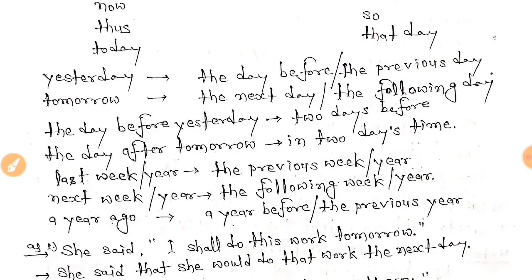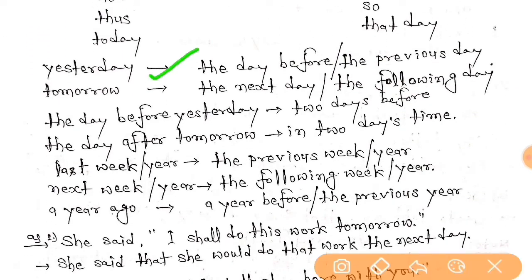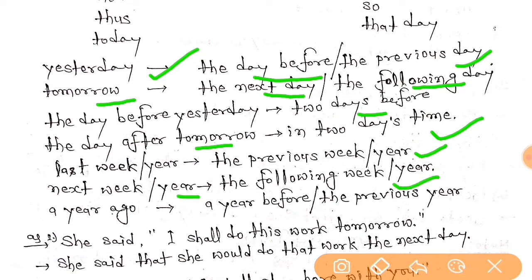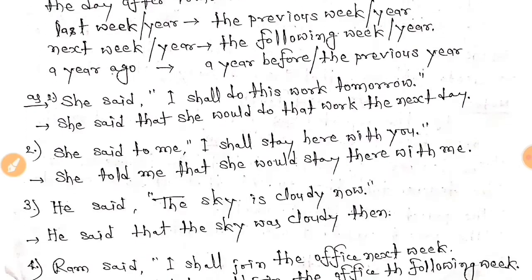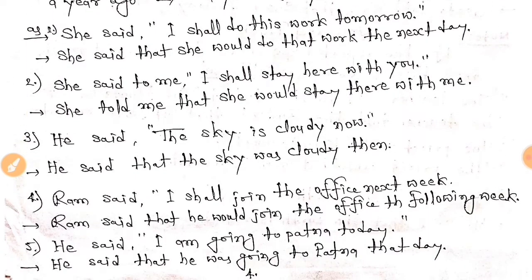And then, yesterday becomes the day before or the previous day; tomorrow, the next day or the following day; the day before yesterday, 2 days before; the day after tomorrow, in 2 days' time; last week or year, the previous week or year; next week or year, the following week or year; a year ago, a year before or the previous year. Right? Okay, now let's understand some of the examples.